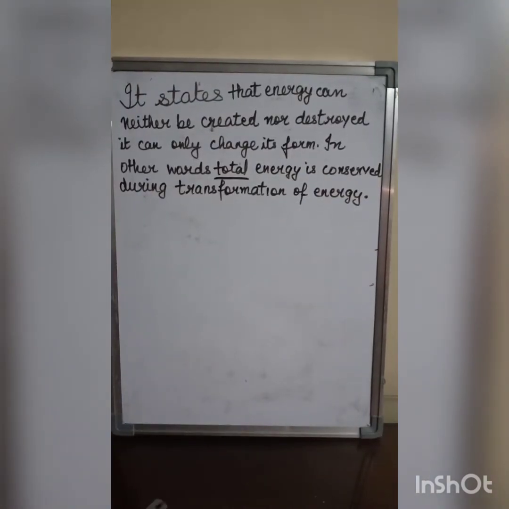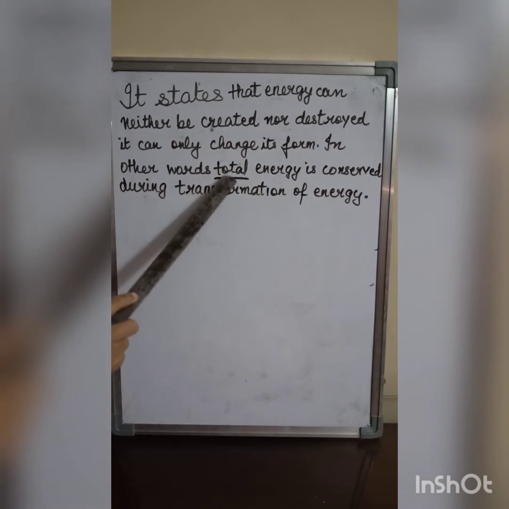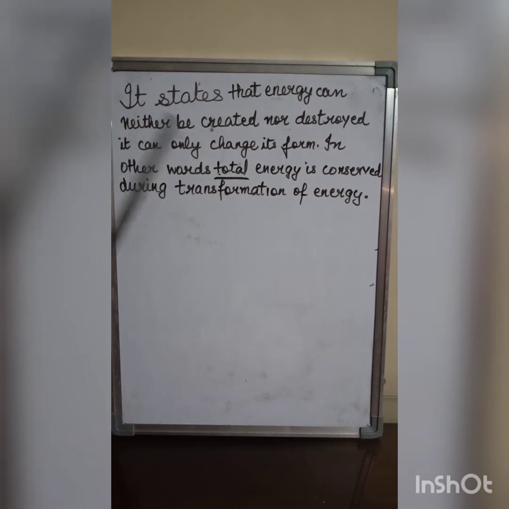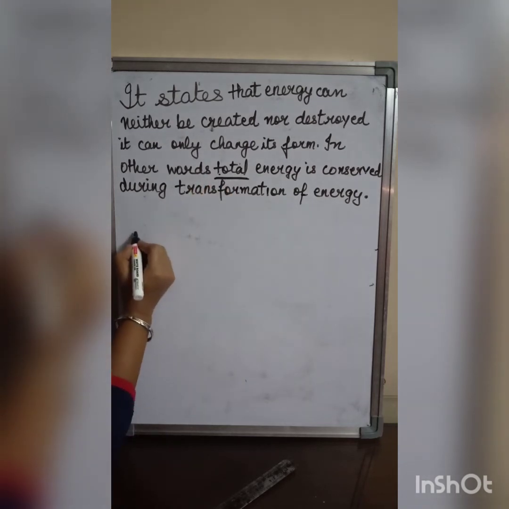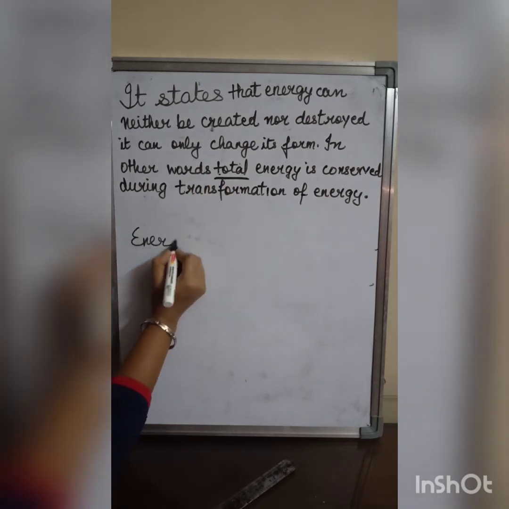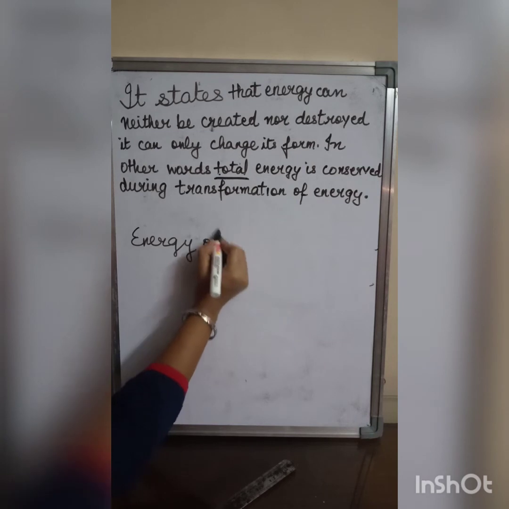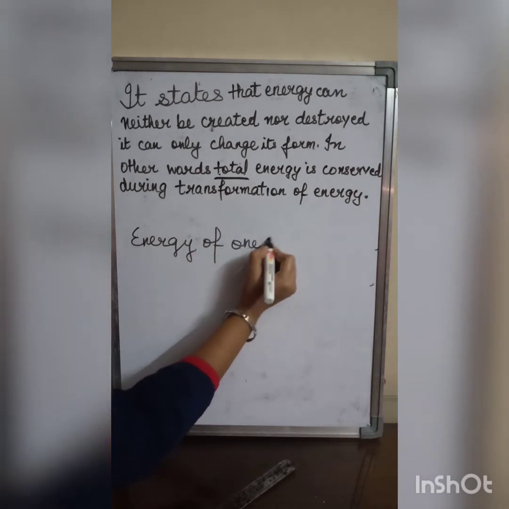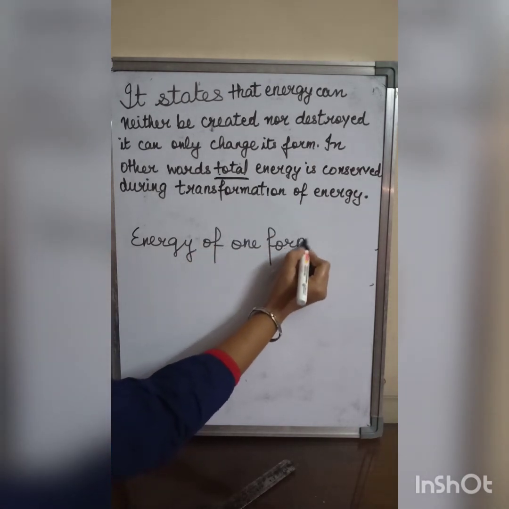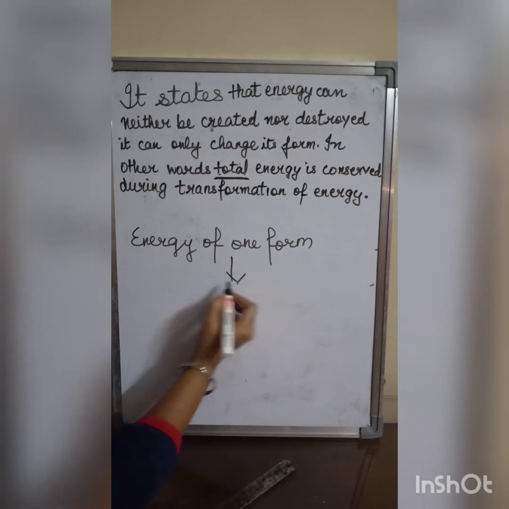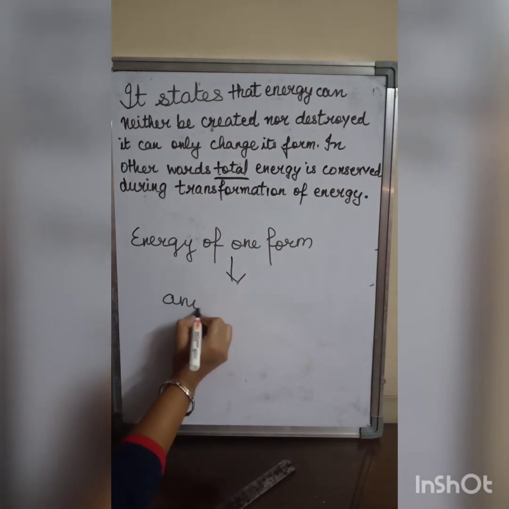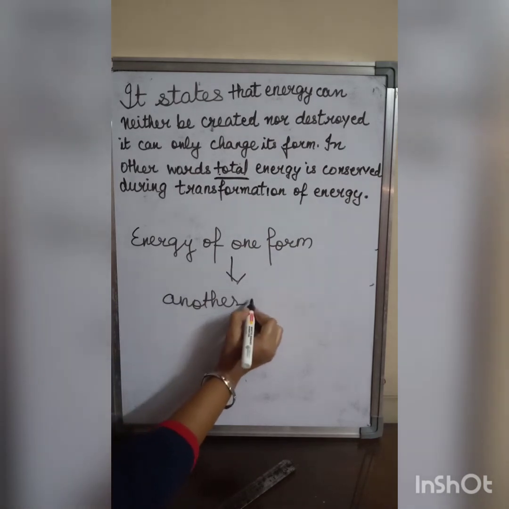See children, I have underlined the word total here. What does it mean? When energy of one form changes into another form, then what happens?